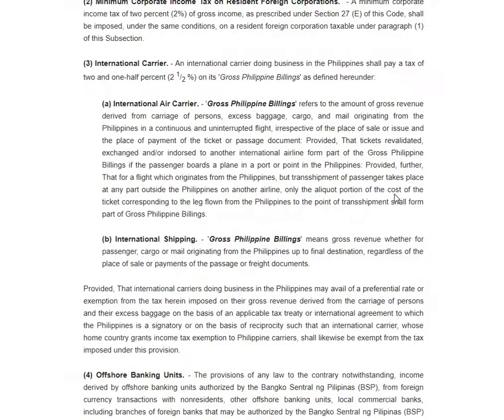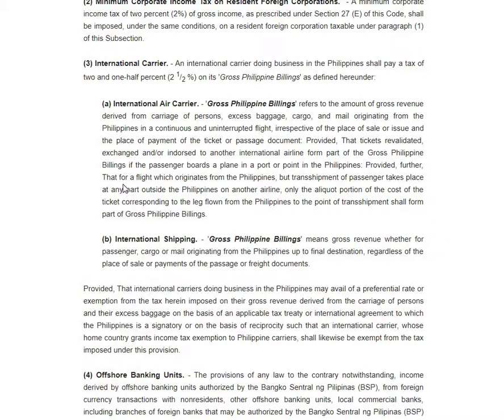So gross Philippine billings refers to the amount of gross revenue derived from carriage of persons, excess baggage, cargo, and mail originating from the Philippines in a continuous and uninterrupted flight, irrespective of the place of sale or issue and the place of payment of the ticket or passage document, provided that tickets revalidated, exchanged, and/or endorsed to another international airline form part of the gross Philippine billings if the passenger boards a plane in a port or point in the Philippines.